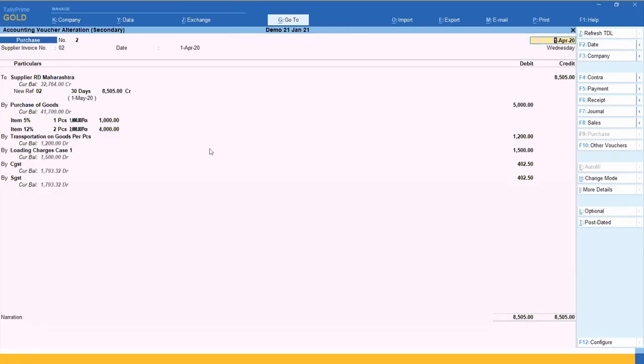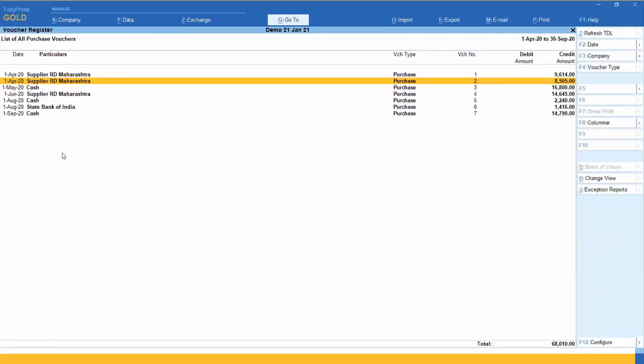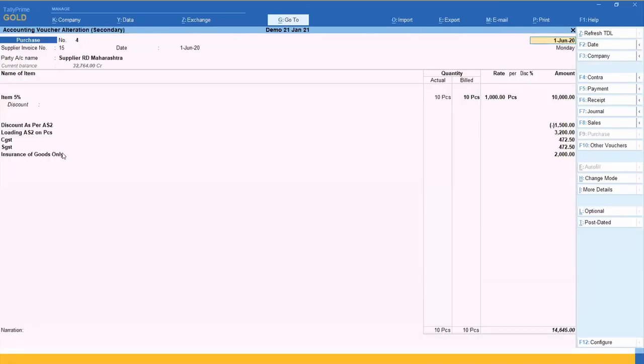But the problem is that, really are we going to pay any transportation or loading charges to that party separately? No. Suppose that party is allowing you some discount, so are you really receiving that amount in cash? It is also no. So now see this example.